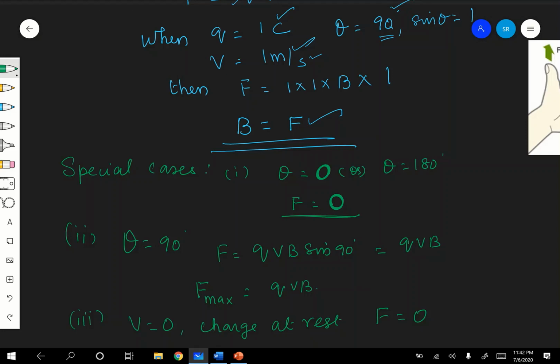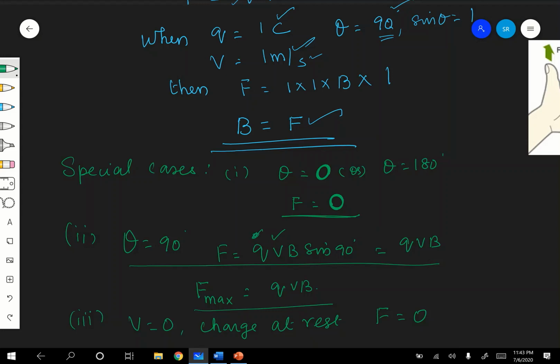Now we will take the second case in particular. When the charge is moving perpendicular to the direction of the magnetic field, it experiences a force, that is the maximum force. Here V and B are perpendicular.